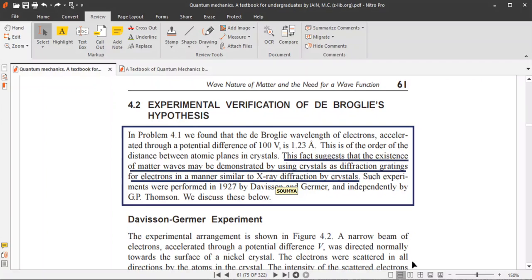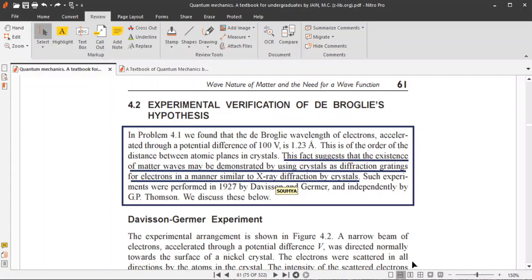So if we consider electrons as waves, and these matter waves have a dimension of the order of angstrom, that is 1.23 angstrom, and these matter waves fall on a crystal, then it should show similar types of diffraction phenomena.